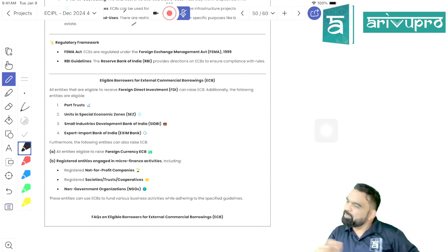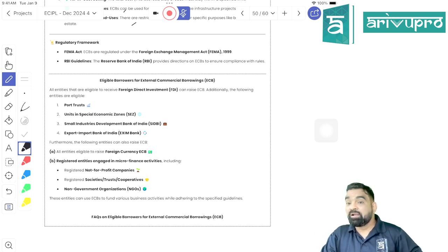Now, what would be the eligible borrower, beta? The eligible borrower is the person who is allowed to borrow money in the form of ECB as per ECB guidelines. Can I borrow money from overseas? Can I be an eligible borrower? Yes or no?